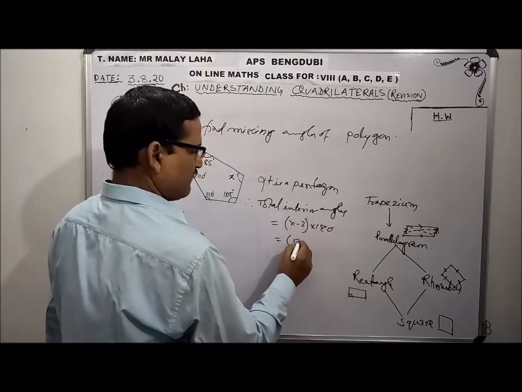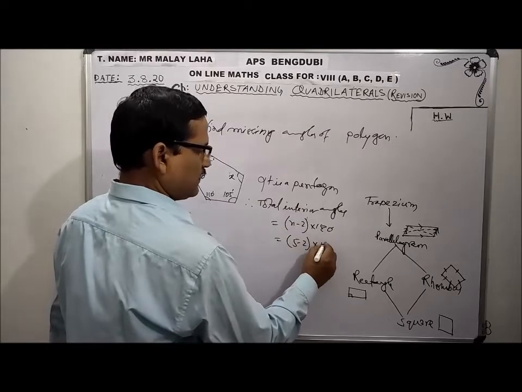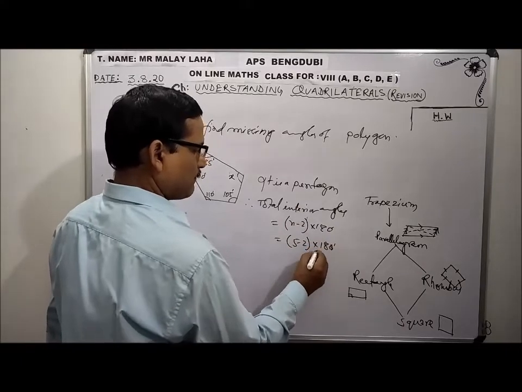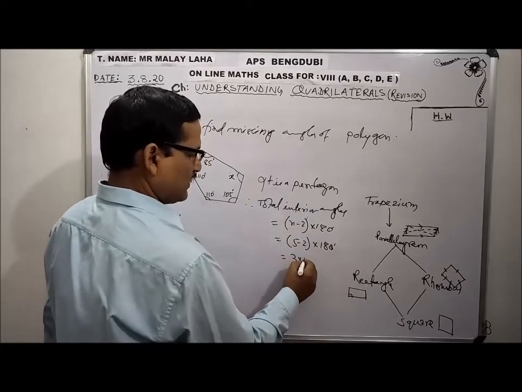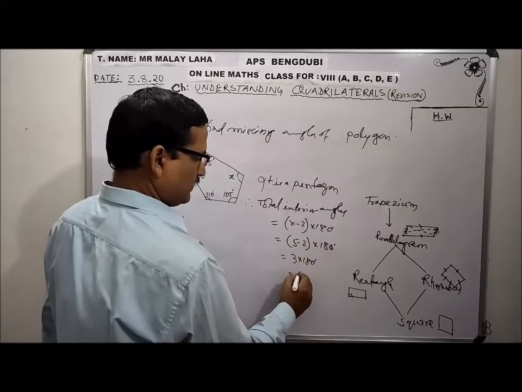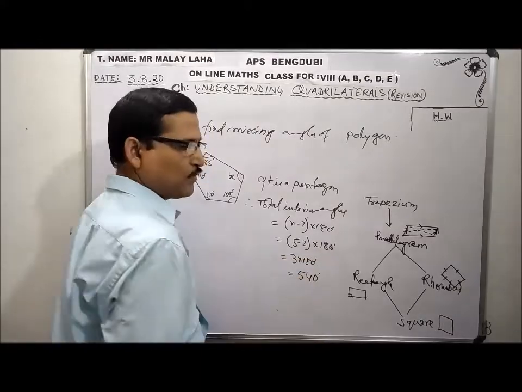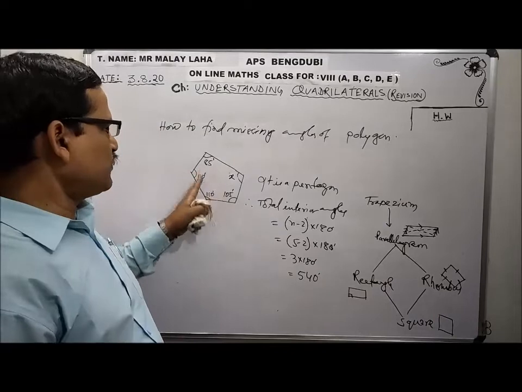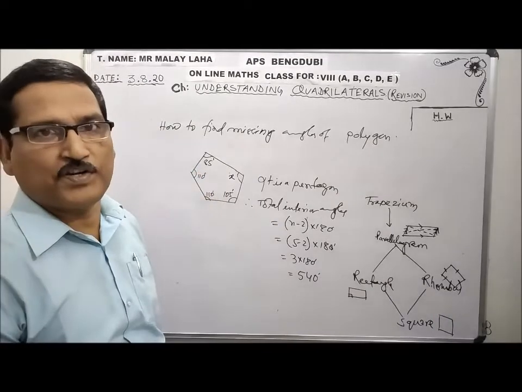So (5 minus 2) into 180 degrees. So 3 into 180 degrees, that is 540 degrees. So the total interior angle of this figure is 540 degrees.